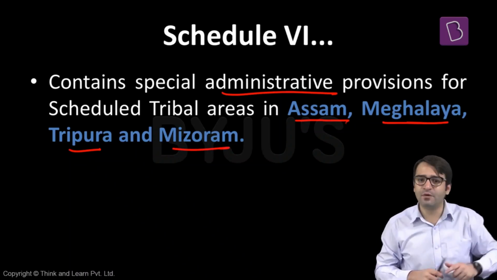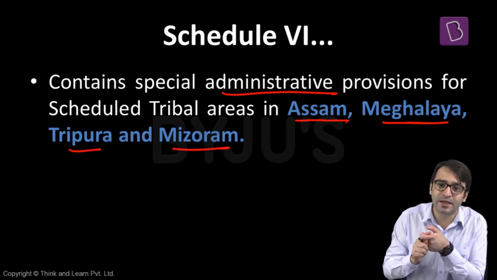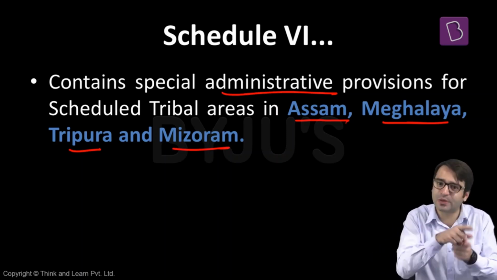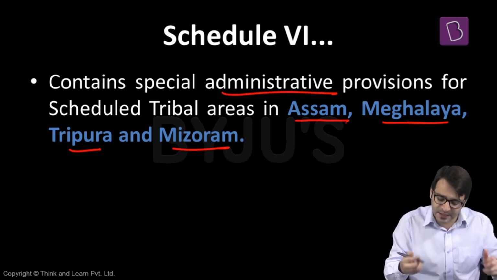And what is that more protection? If Schedule 5 protects the economic interests of the tribals, Schedule 6 not only protects the economic interests, but also the social customs, also the religious customs, also the linguistic customs. So when we talk about Schedule 6, there is more protection available to the tribal areas in Schedule 6 of the Indian Constitution.